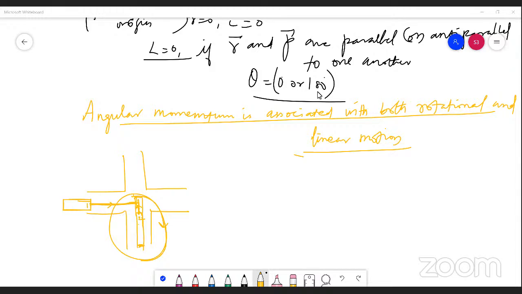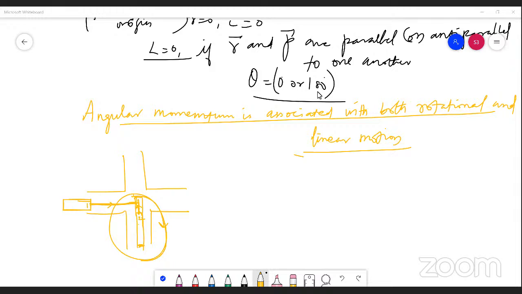Thus, we can say a linearly moving object will also experience this angular momentum. Don't confuse yourself. Angular momentum is not only associated with objects undergoing circular motion. Angular momentum is also associated with objects undergoing linear motion. So this example would have given you a simple idea about the angular momentum associated with linear motion. You can apply this to any of the other live examples.